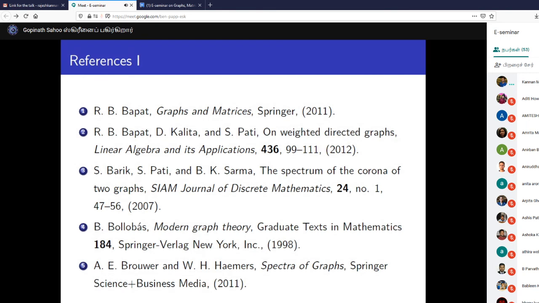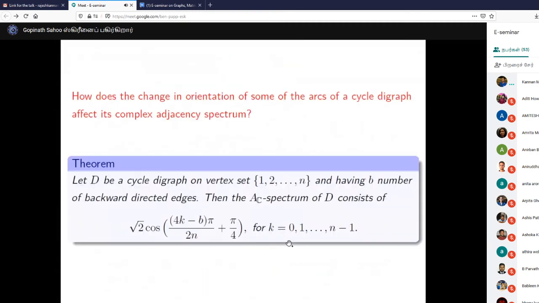So, Gopinath, thanks for a very interesting talk. I have a question about this multi-digraph. You constructed a new adjacency-like matrix, right? And then you were telling something about the symmetry of the spectrum of the Hermitian matrix. And you said that if the digraph is bipartite, then you see the symmetry in the spectrum, but the converse is not true. And you showed some example where you had 5 vertices and those eigenvalues. Can you go to that?